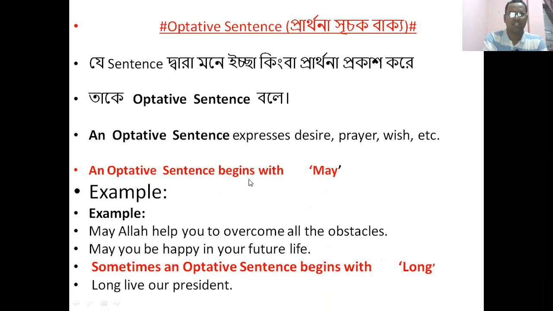Generally, an optative sentence begins with may. Example: May Allah help you to overcome all the obstacles. May you be happy in your future life. Sometimes an optative sentence begins with long live our president. These are the examples and definition of an optative sentence.